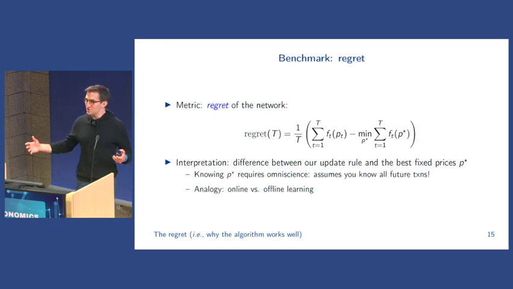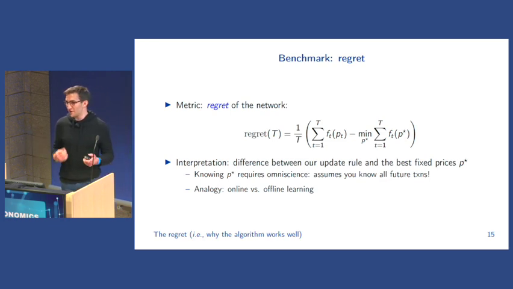Once we see all these transactions, we choose one fixed gas price. And then we take the loss across all of these. Of course, to compute this P star, we need this crystal ball that says what are all the transactions that are going to be submitted for the entire rest of this time period. So it does require omniscience, but also, our hands are tied in that we have to have that fixed